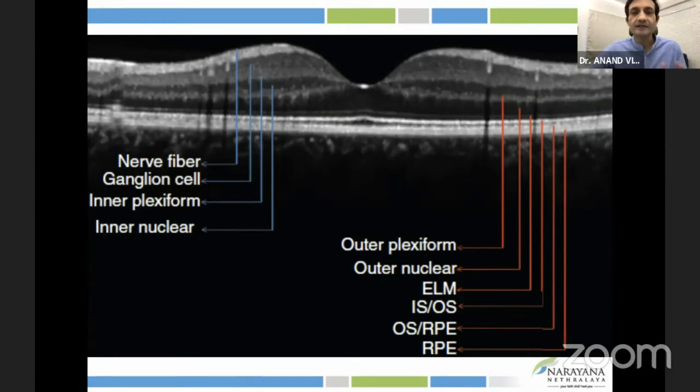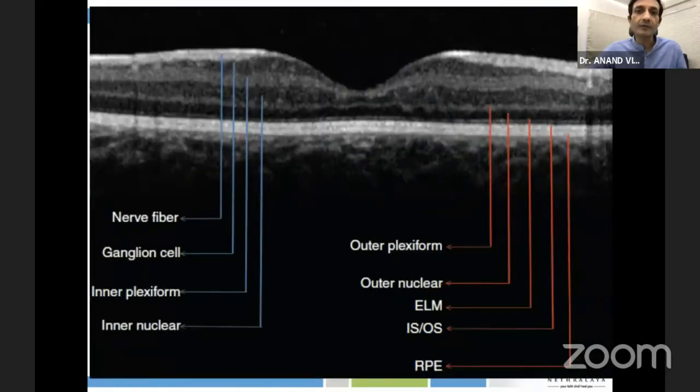This is a normal OCT of an adult male. Could be female as well, but this is an adult, and we all are familiar with that. But if you look at an OCT of an infant, and in this particular picture, the baby is born preterm, then you notice that there are certain differences. And these are important to understand because we're going to try to correlate that with CVI.